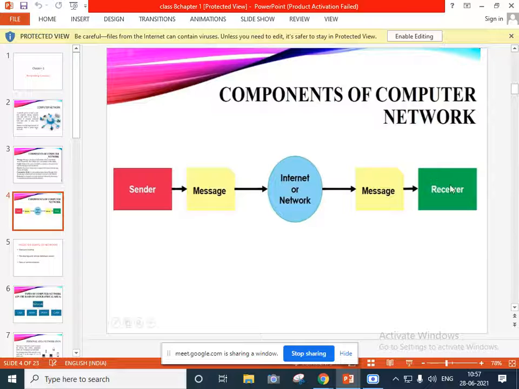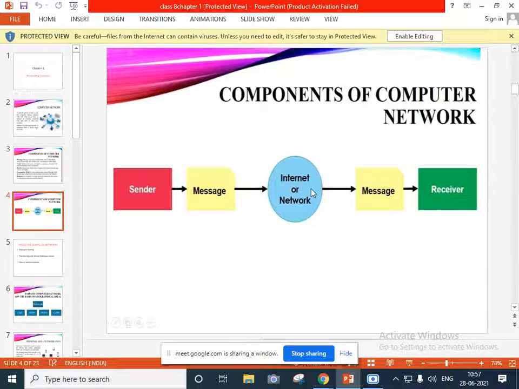And if the receiver wants to send a reply back, suppose you are the sender here and you are sending a "hi" message. Here the message is what now? Yes, "hi". So "hi" is the message over here, and with the help of internet or network, this "hi" message will go to the receiver over here.